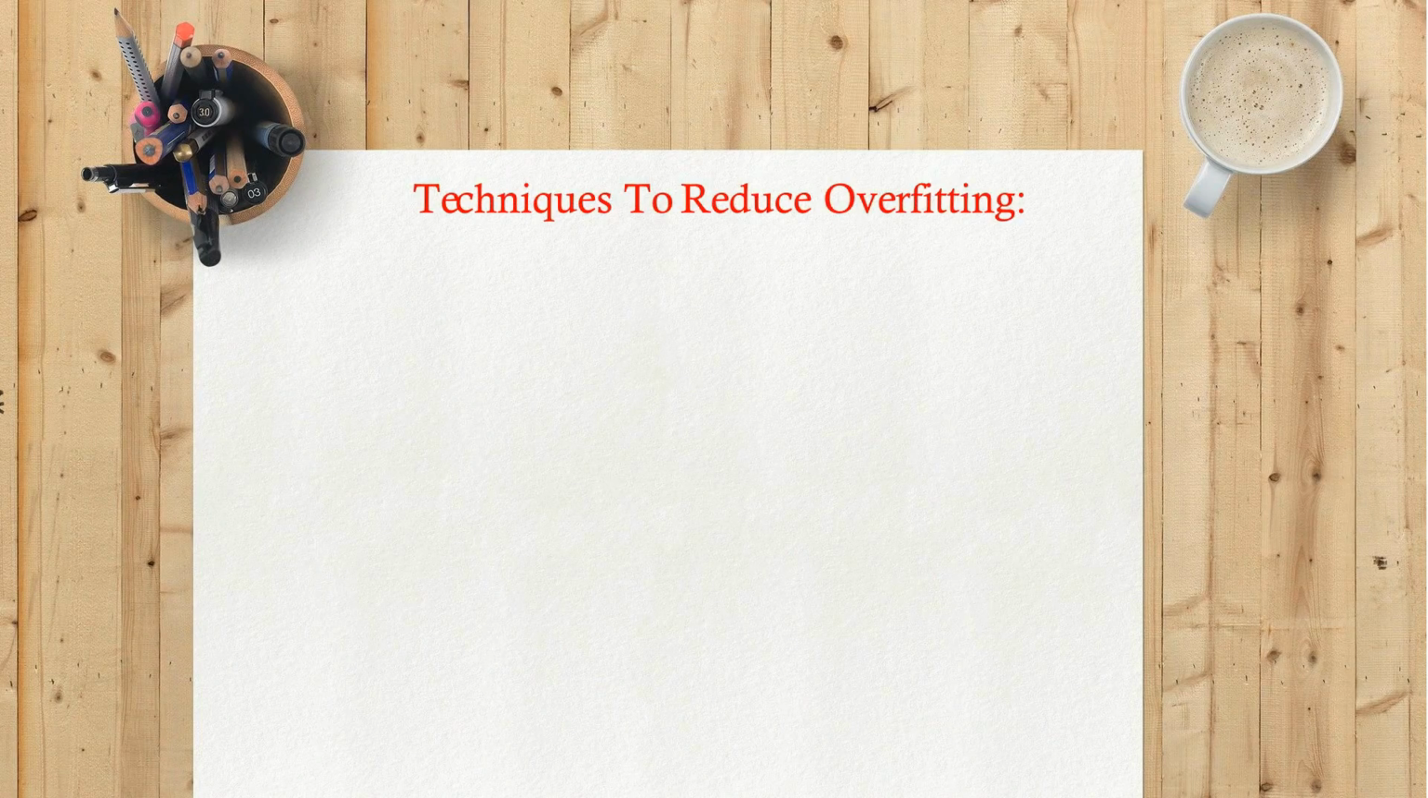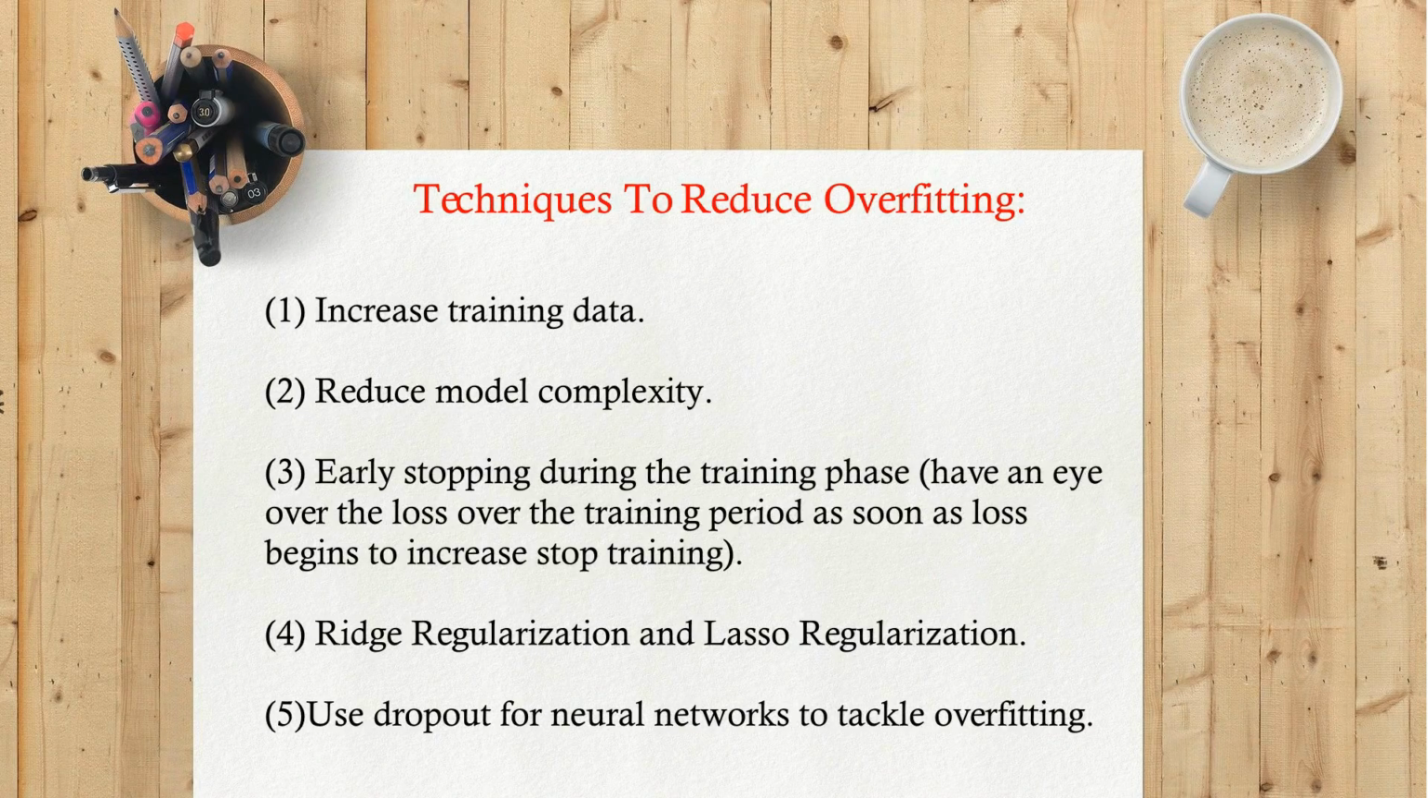Techniques to reduce overfitting. 1. Increase training data. 2. Reduce model complexity. 3. Early stopping during the training phase. Have an eye over the loss over the training period. As soon as loss begins to increase, stop training. 4. Ridge regularization and lasso regularization. 5. Use dropout for neural networks to tackle overfitting.